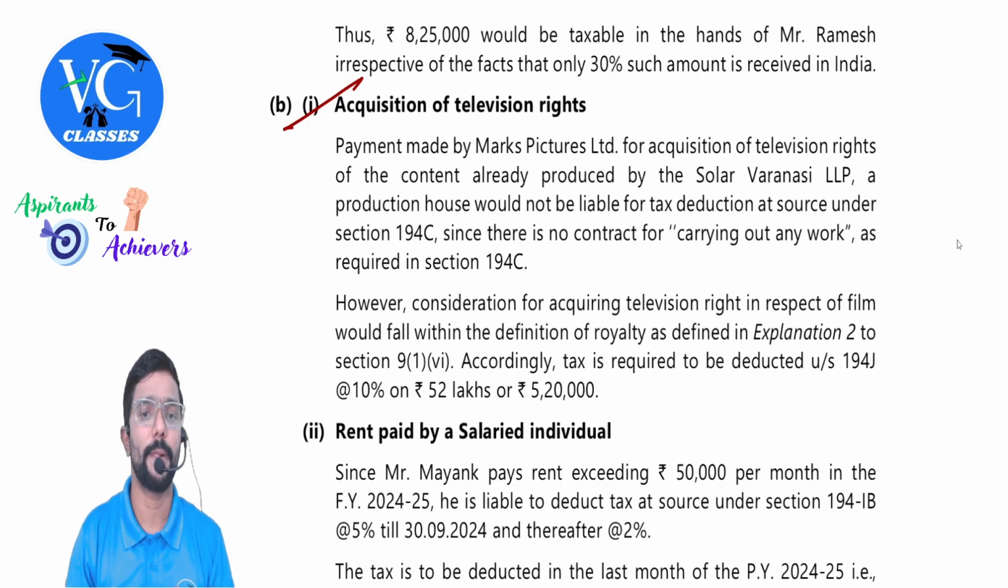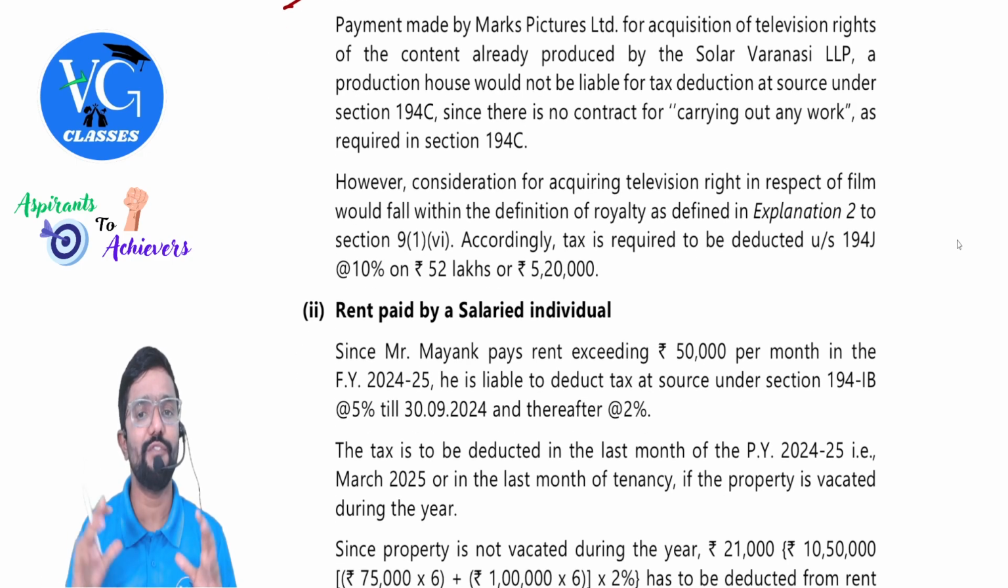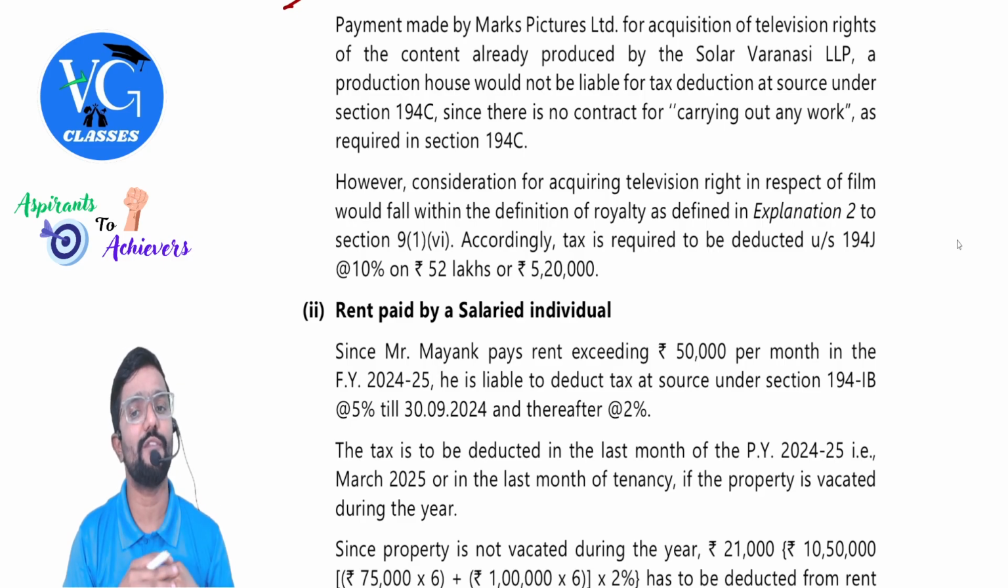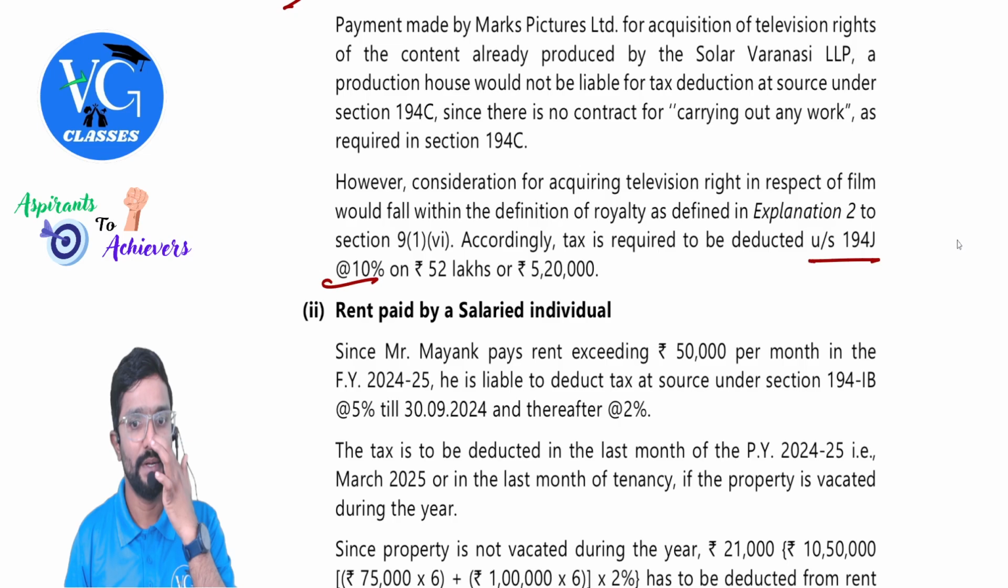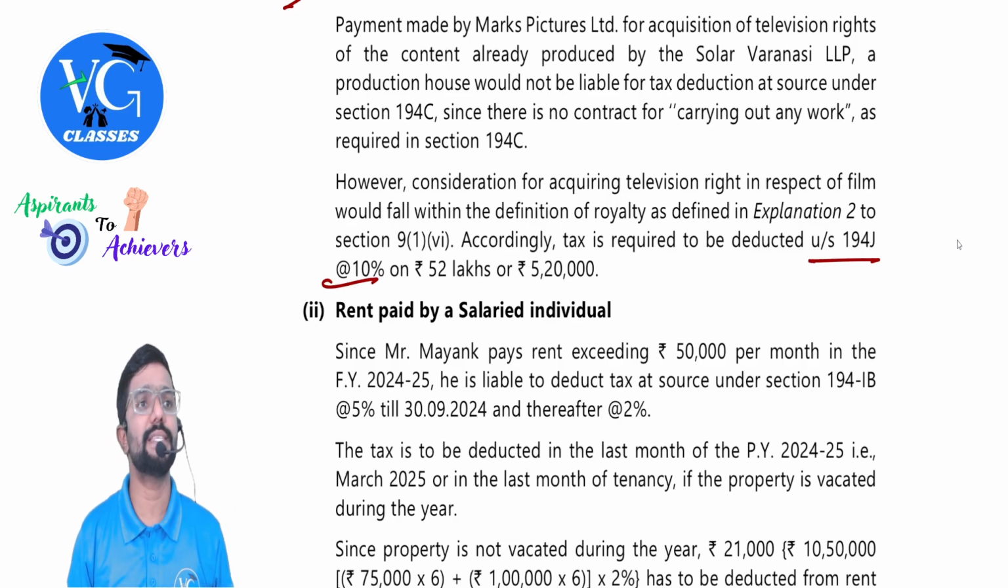Correct? Yes. However, consideration for acquiring television rights in respect of a film would fall within the definition of royalty as defined in Explanation 2 to section 9(1)(vi). Accordingly, TDS would be applicable under which section? 194J. At what rate, sir? 10%. So 52 lakhs into 10%, 5 lakh 20,000.